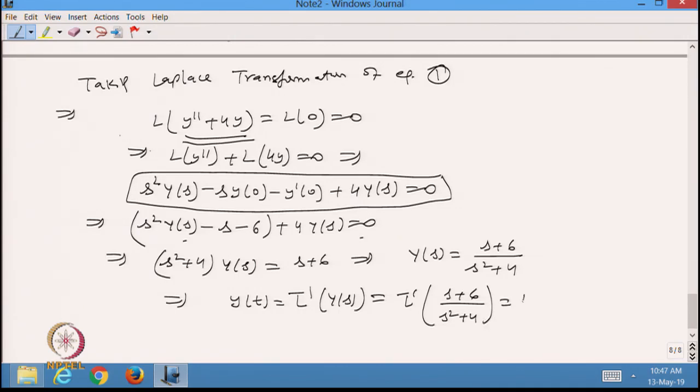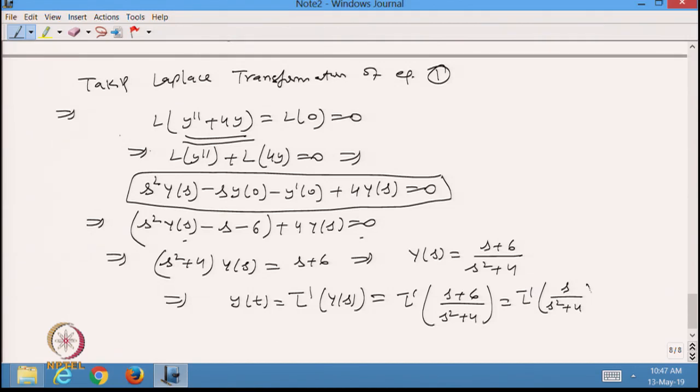Now, we know that L satisfies the linear property, so similarly L inverse also will satisfy the linear property. So, I can separate this as L inverse of s over (s square plus 4) plus L inverse of 6 over (s square plus 4).